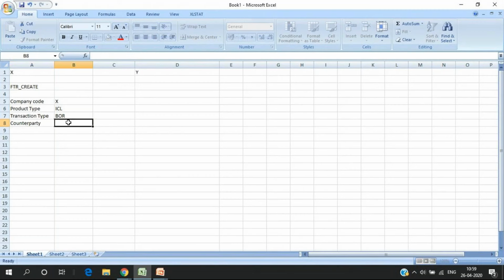What is the counterparty? As I said in my previous slide, counterparty is a business partner in SAP Treasury. So now if I have to use a business partner, I am creating a trade with Y, right? I am creating a trade with Y. Is it an external counterparty? No, it's an internal counterparty.